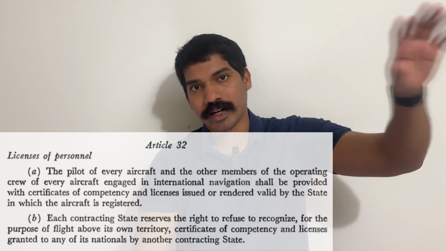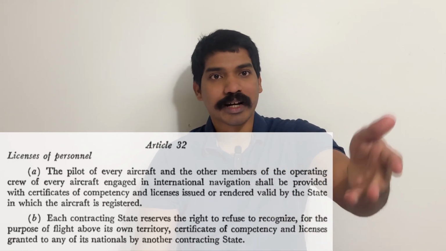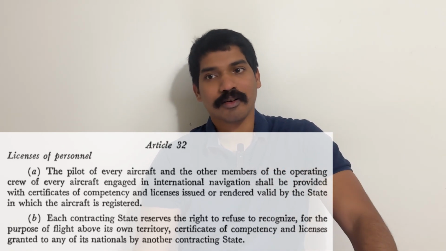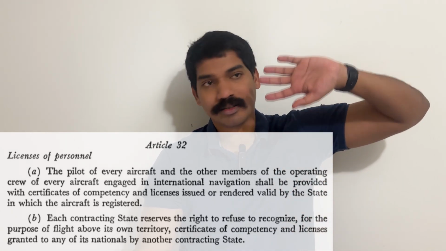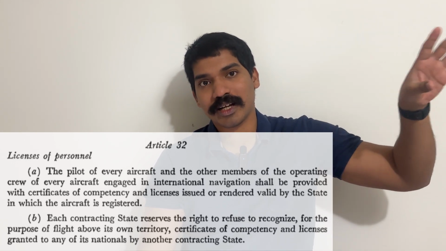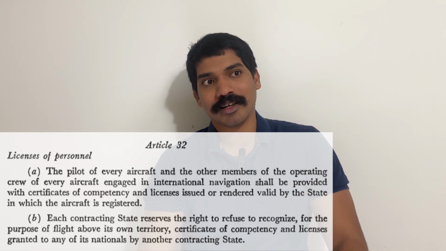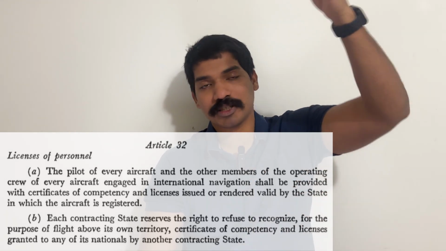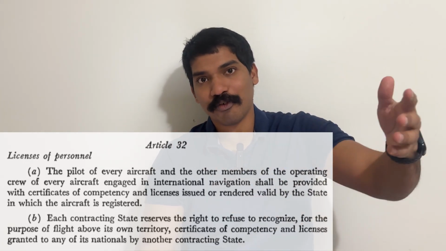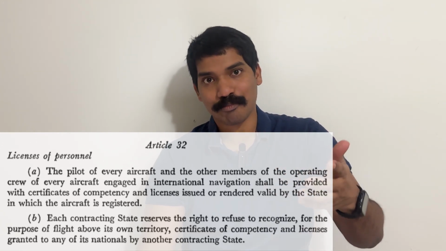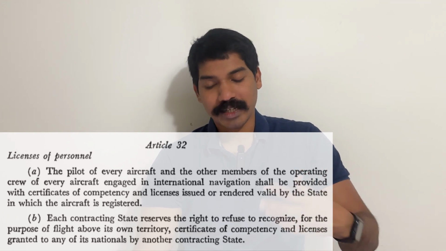A contracting state has the right to say no to another state's license, and this is only for its own nationals. So the Indian DGCA can say no to, let's say, a Filipino license held by an Indian, right? They cannot say to an FAA person in the US having an FAA license that your license is not valid. It's only for an Indian, right? It's an example. So these were the two parts of Article 32, licenses of personnel.